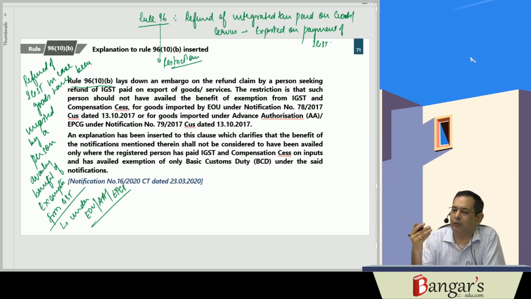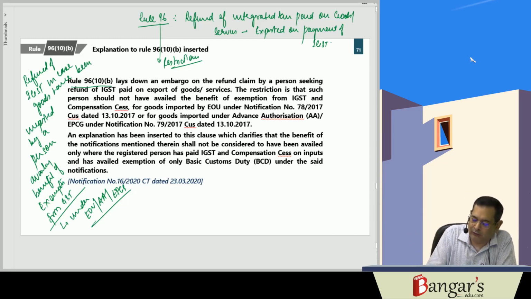If we have imported the goods under these notifications and have claimed exemption from basic custom duty, but have not claimed the exemption from GST compensation cess and IGST, then this restriction which was placed earlier will not be applicable. The explanation has been inserted which is clarifying the scope of this restriction.